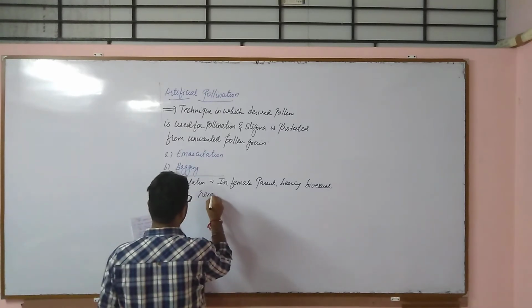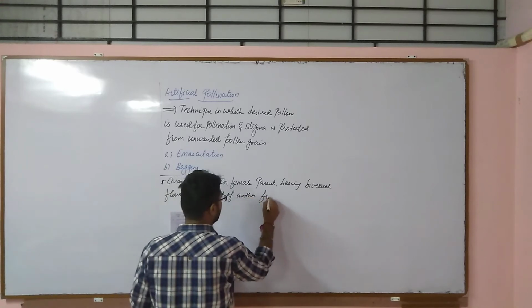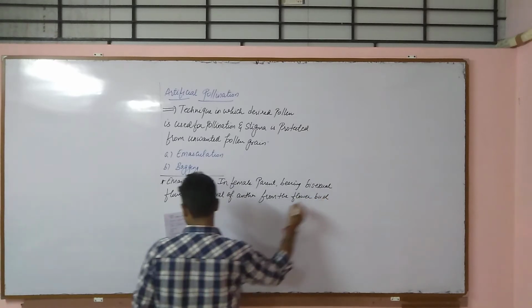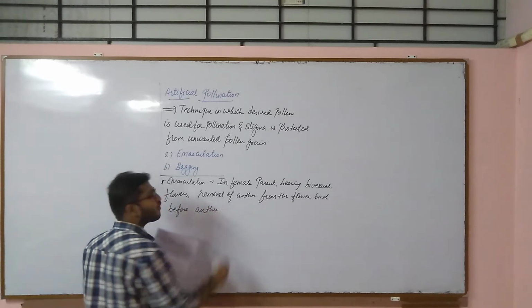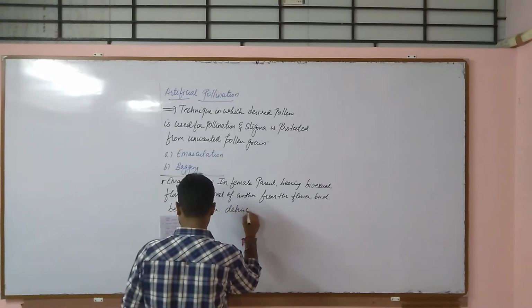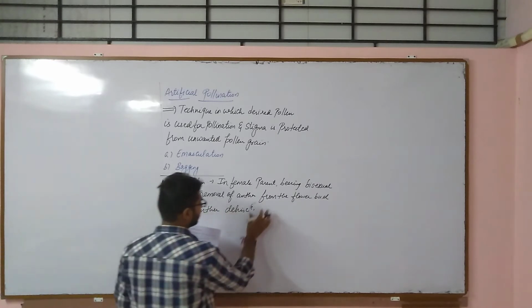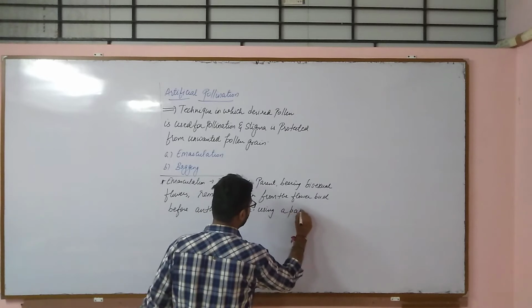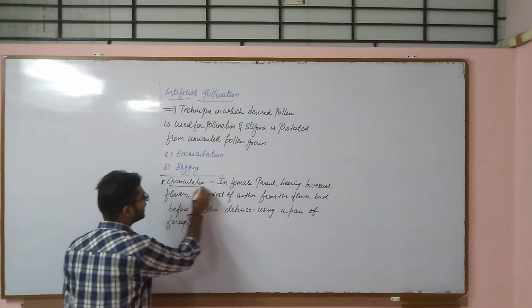So it is removal of anther from the flower bud before the anther wall ruptures, that is anther dehiscence, using a pair of forceps.